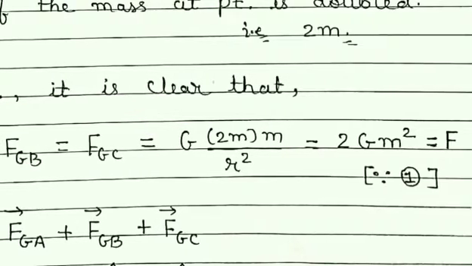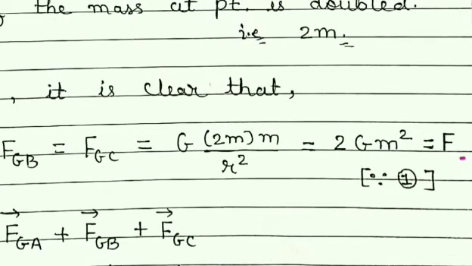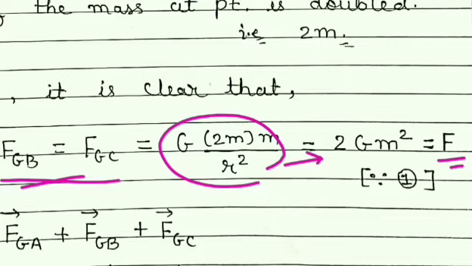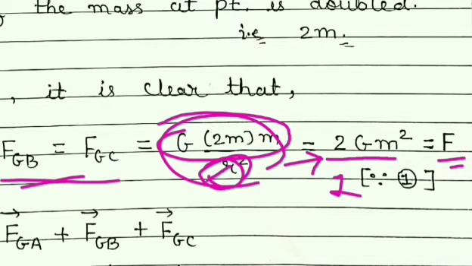So let us denote that force by F, because all are equal. Now simplifying this, we will get this force is equal to 2Gm². The value of r is given as 1, so 1 squared is equal to 1, so there is no need to write 1 in the denominator, and in the numerator what remains? 2G, m into m is m square, so 2Gm².